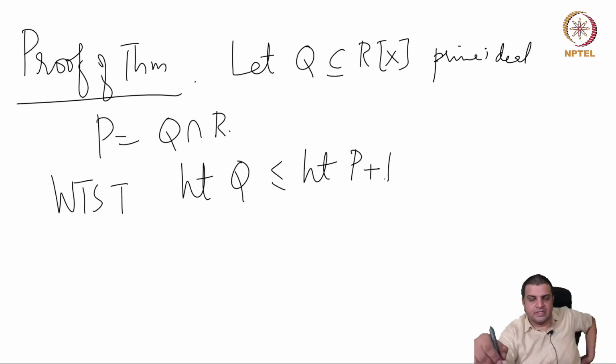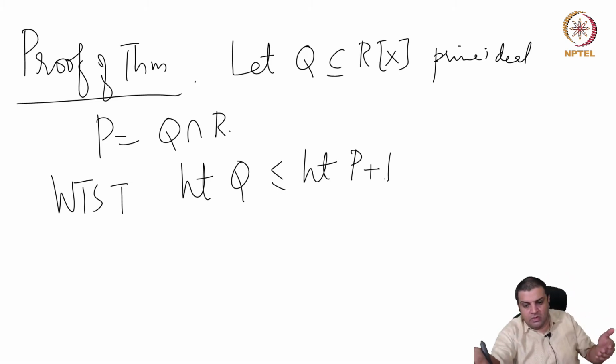If we show this, then if we take any chain, its supremum length will be less than the supremum of these such things plus 1. But then supremum of such things is dimension of R.